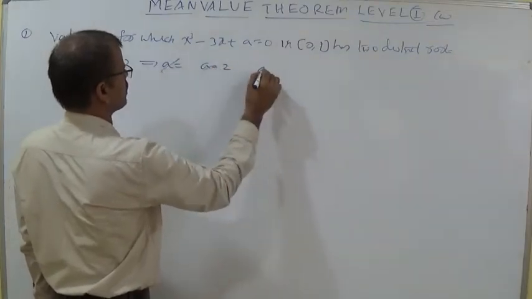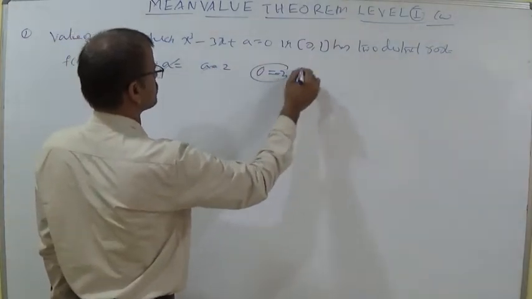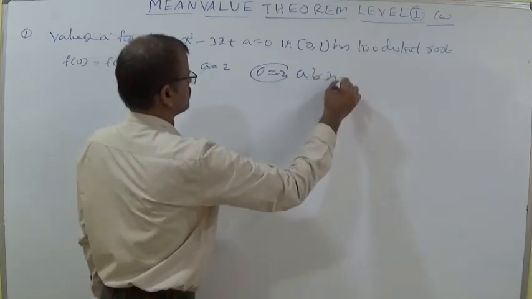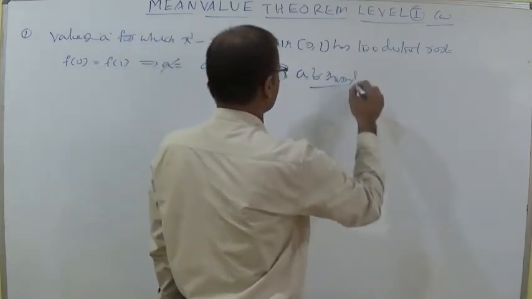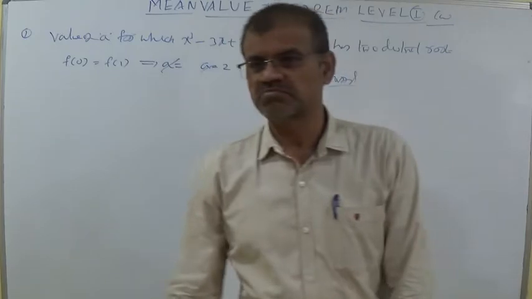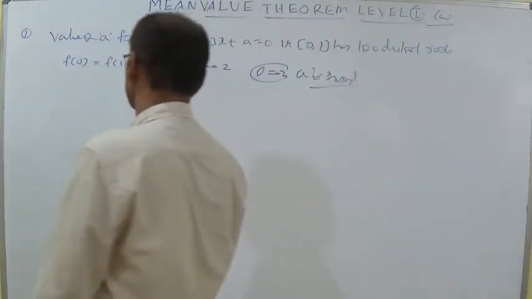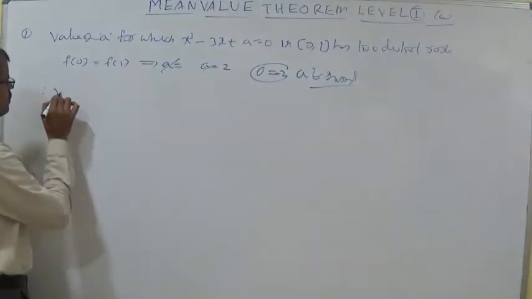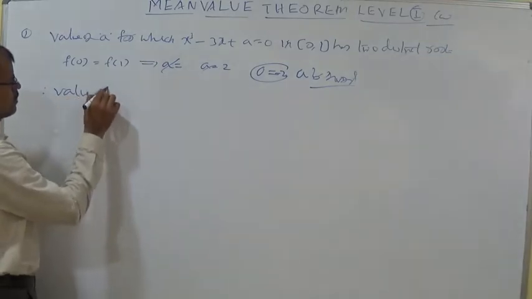So a gets cancelled, 0 is equal to minus 2, wrong, this is absurd. Whenever the value is absurd, there is no possibility for a. Therefore, you should write value does not exist.